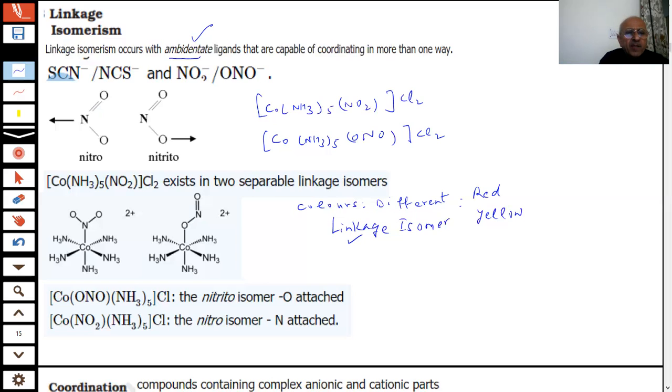So here again we are showing the nitrogen is linked, and here oxygen is linked. This is an example of linkage isomers. This is very important. This has been asked many times.